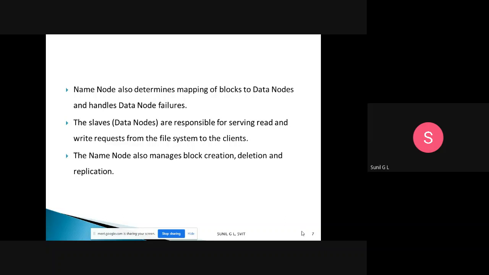The next one is that the name node also manages block creation, deletion, and replication. Block creation is possible, deletion is also possible, and replication is also possible. So these three things will be managed by the name node. Okay, so this is the master-slave architecture.